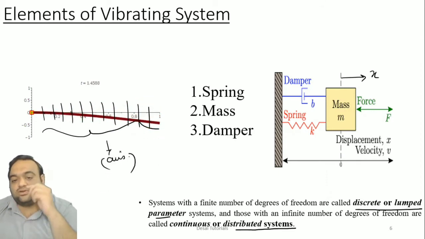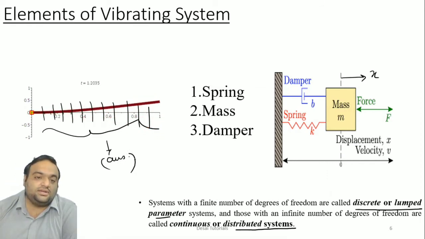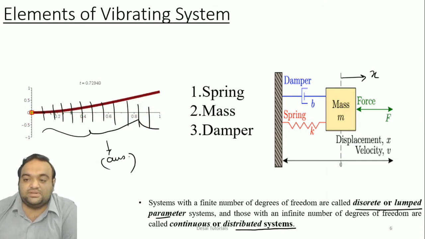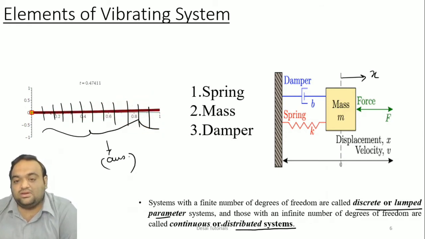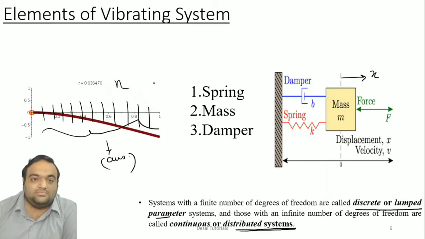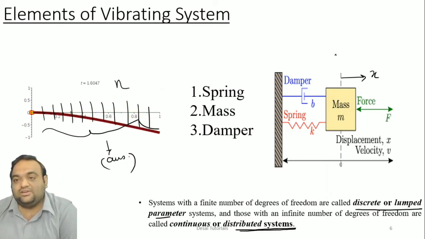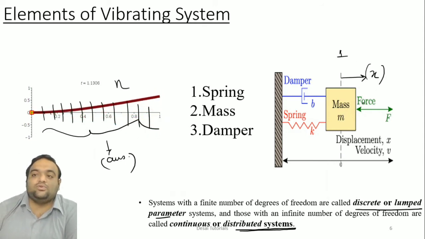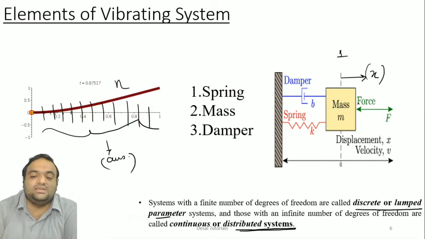Those are called continuous or distributed systems. Clear? So this is the basic difference between discrete or lumped parameter and continuous or distributed systems. Here there are n degrees of freedom, but here you can count the degrees of freedom: it is 1 degree of freedom. Only one direction is required to measure the displacement of the system.